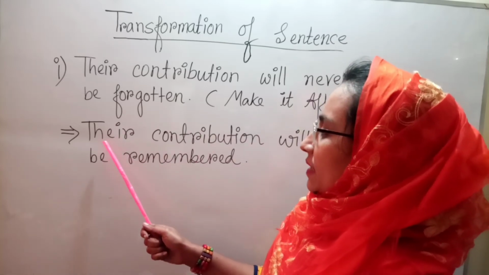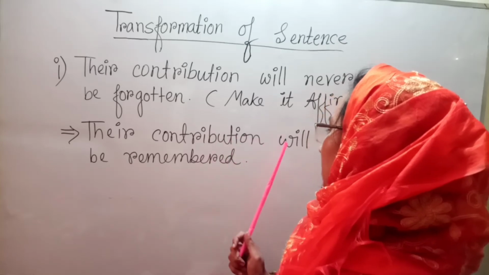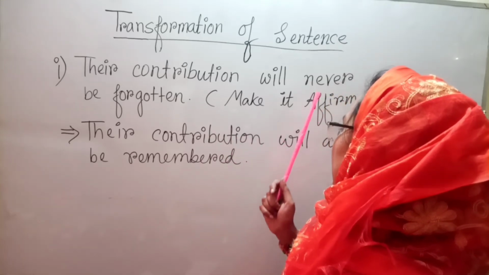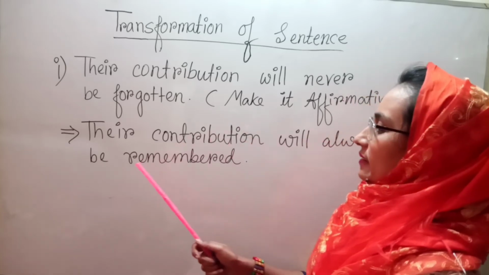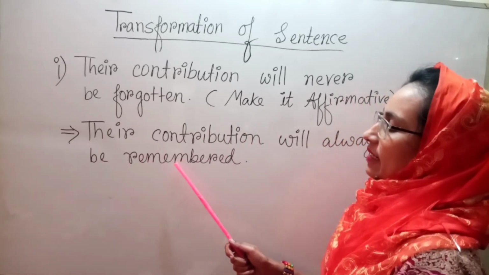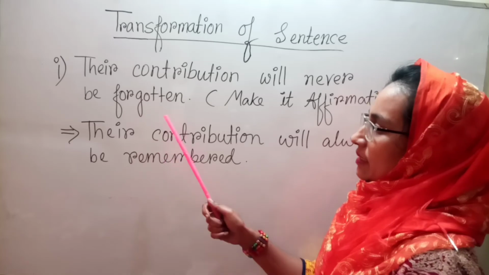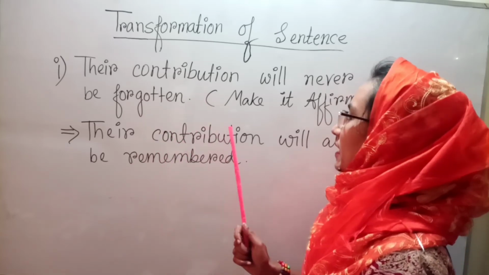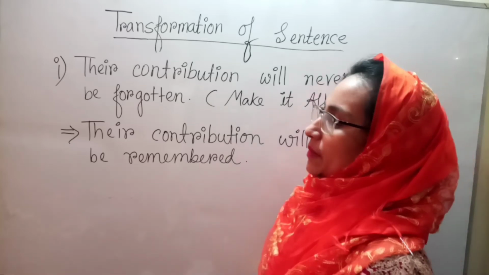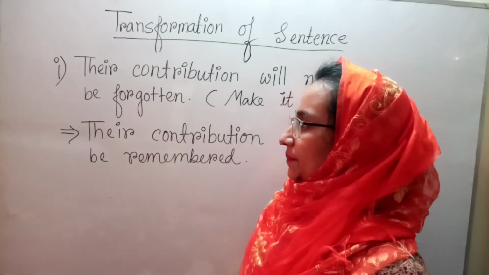Here after the subject, their contribution, we write will, then the opposite word of never, that is always, and then be, and the opposite word of the keyword, the opposite word is remembered. So in this way we can make it an affirmative sentence.